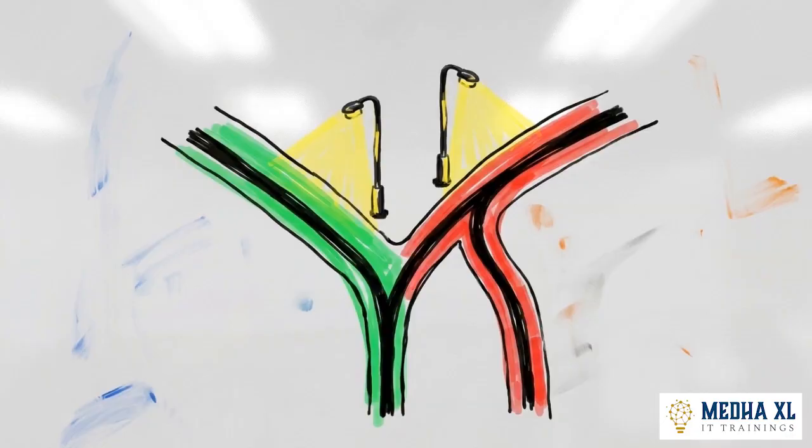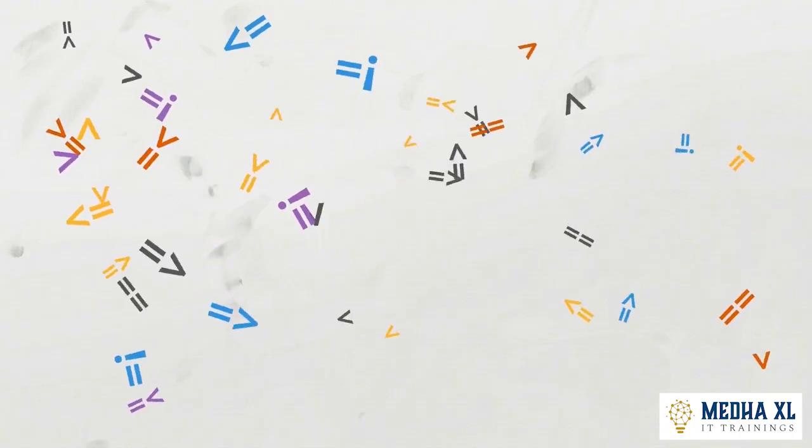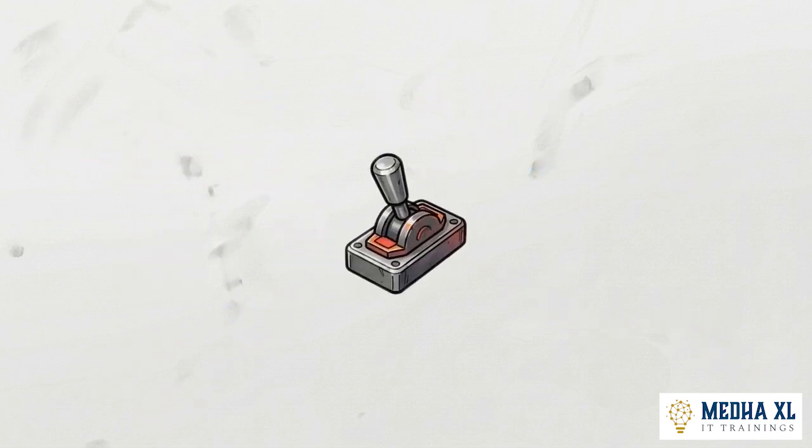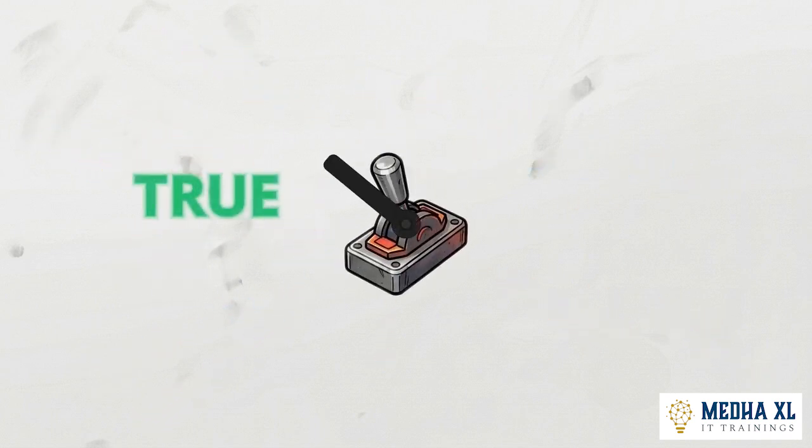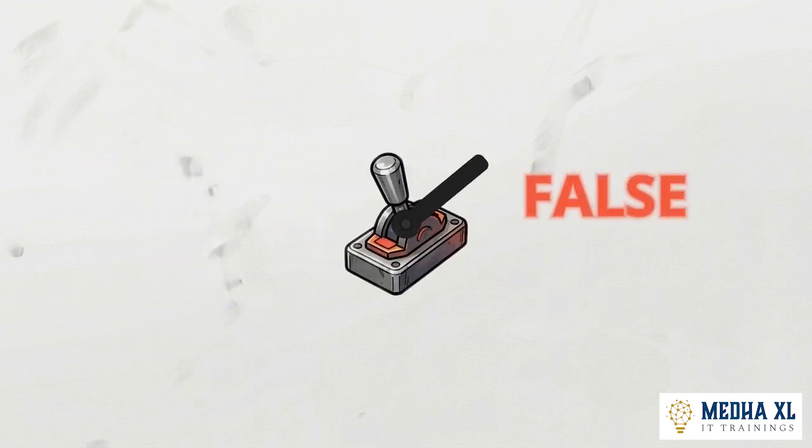Every decision point acts as a logical fork in the road. No matter how complex the evaluation seems, it ultimately resolves to a simple binary state. The condition is either true or it is false.